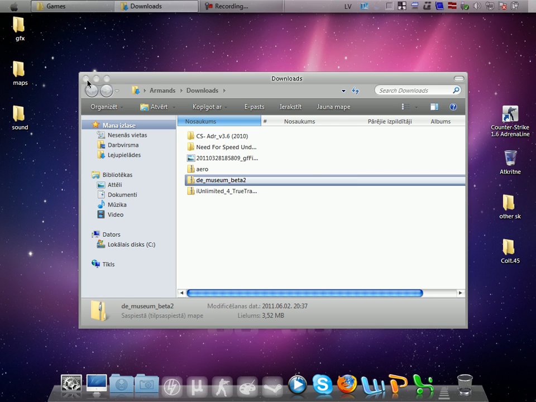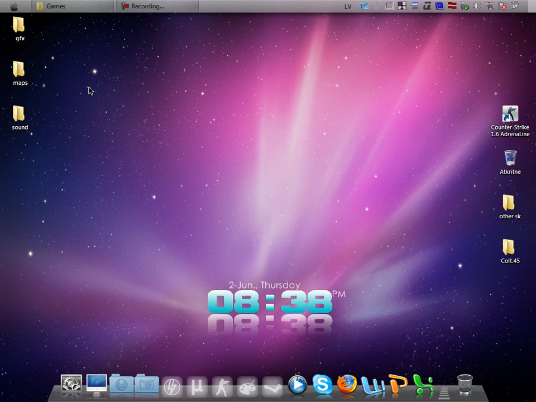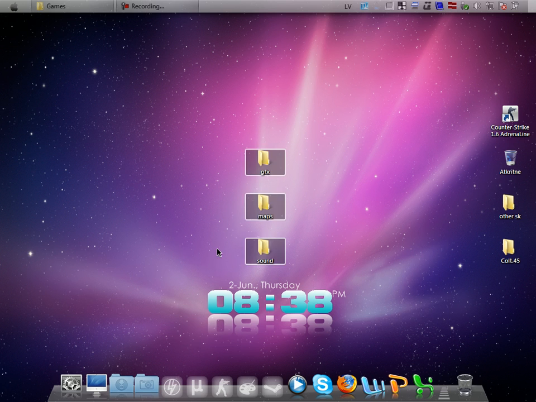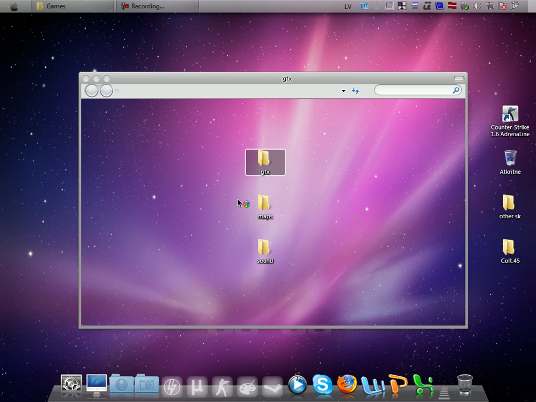So after extracting, close your download folder, and on your desktop you see these three folders. First folder is GFX, second folder maps, and last folder sound. So let's get started. First we'll open the GFX folder,